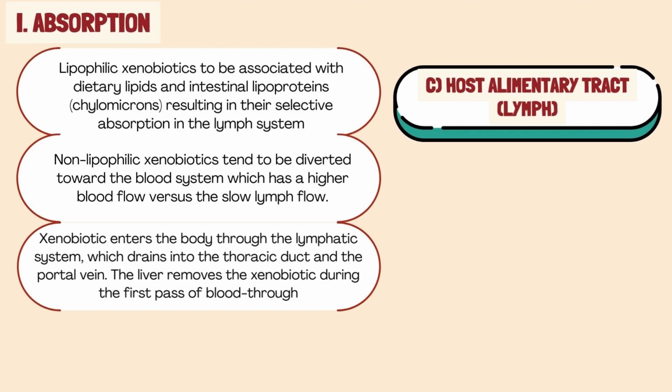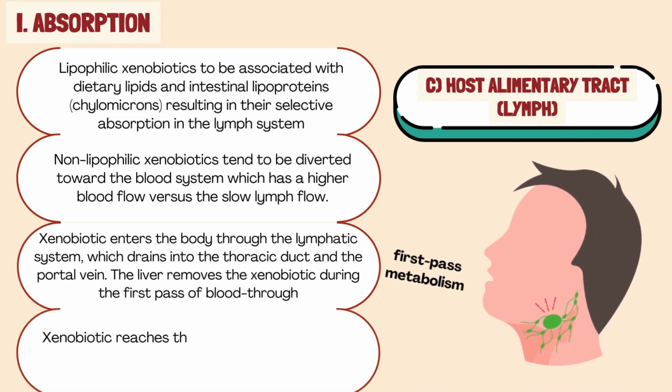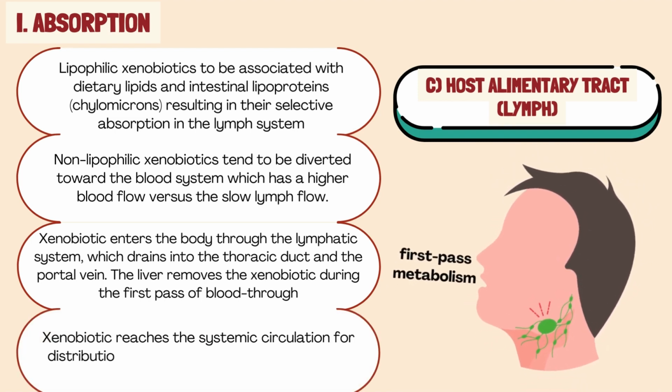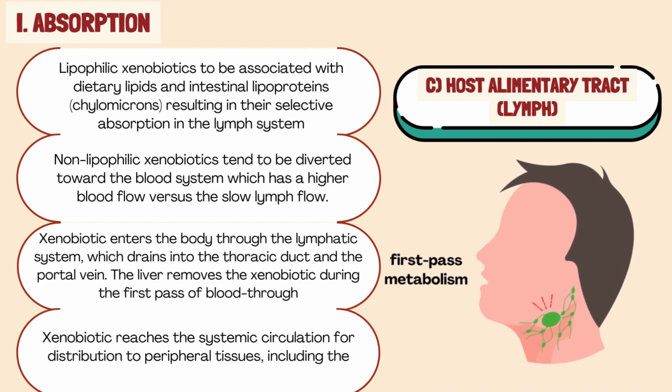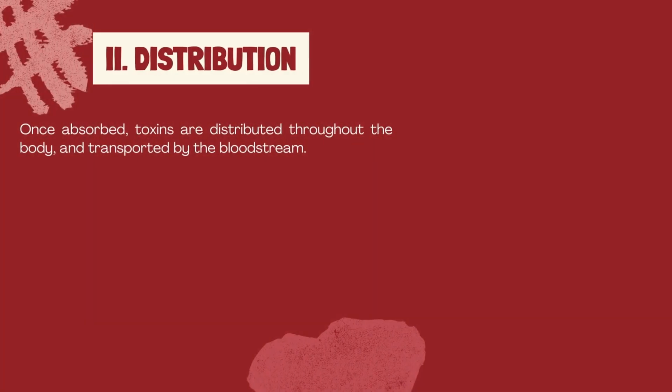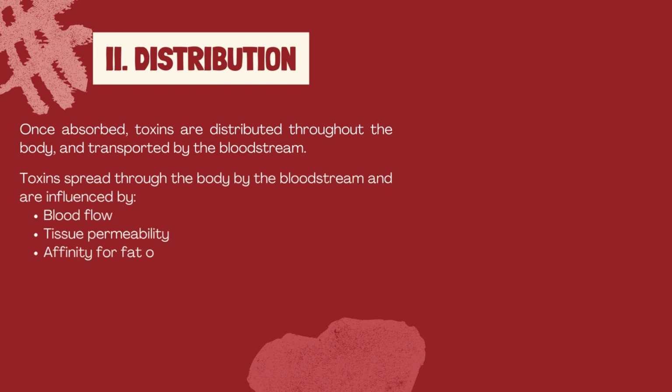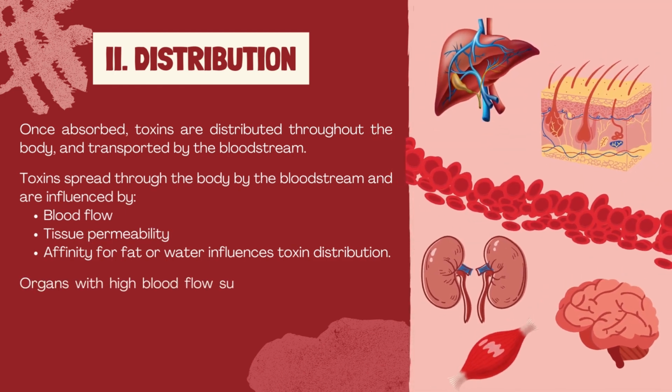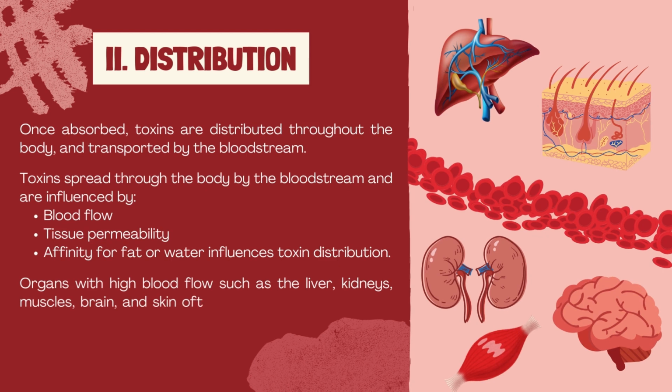Thereafter, the xenobiotic enters the central vein along the liver sinusoids to reach the systemic circulation for distribution from the central blood to peripheral tissues, including the site of toxic action. Once absorbed, toxins distribute throughout the body, transported by the bloodstream. Since not all tissues are created equal, the distribution is influenced by blood flow, tissue permeability, and the toxin's affinity for fat versus water. Highly vascular organs with higher blood flow, like the liver, kidneys, muscle, brain, and skin, often receive more of the xenobiotic substance compared to bone and fat.